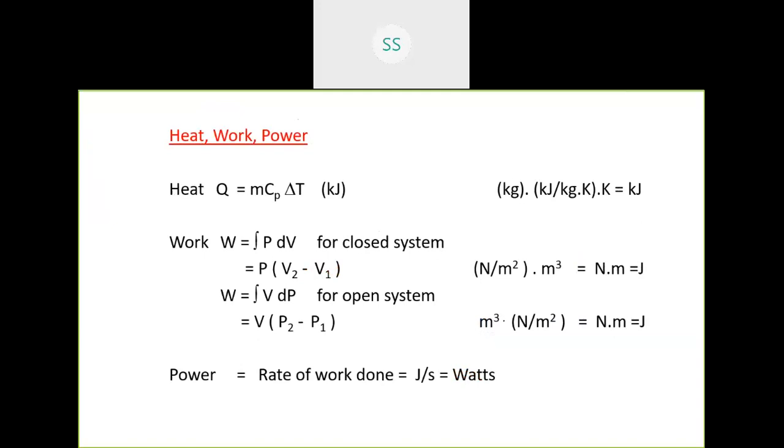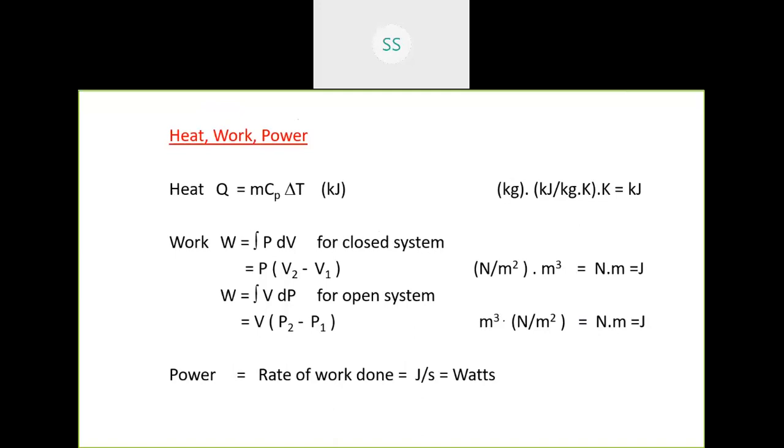So, moving on to the relationship between heat, work, and power. Heat is expressed as Q. The expression mCp delta T is nothing but mass of the substance, specific heat capacity of the substance, and change in temperature. That is called delta T. This unit is kilojoules. On the right side, you can see how the units finally cancel each other, and the final form of heat energy is kilojoules.